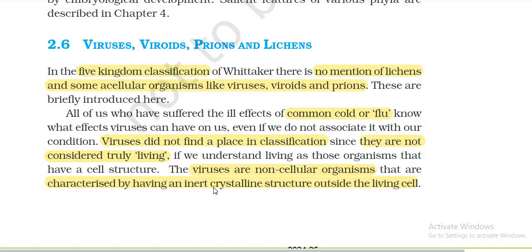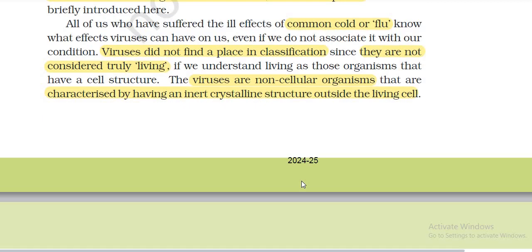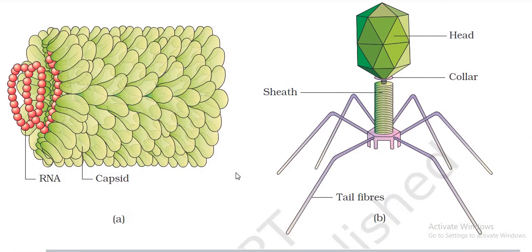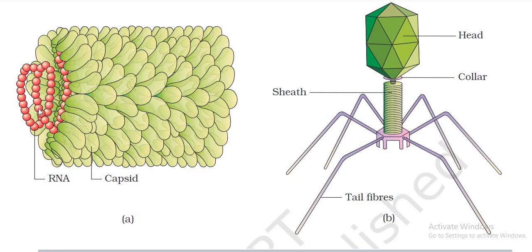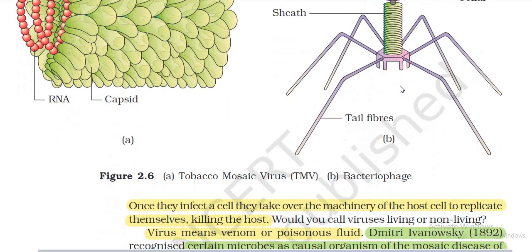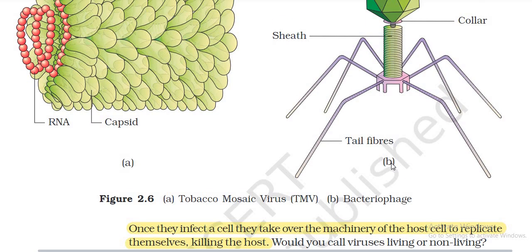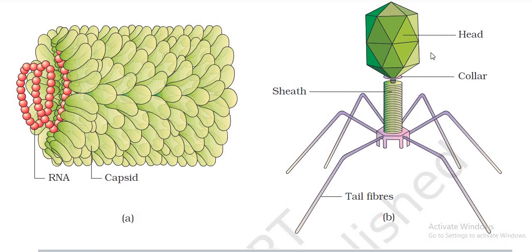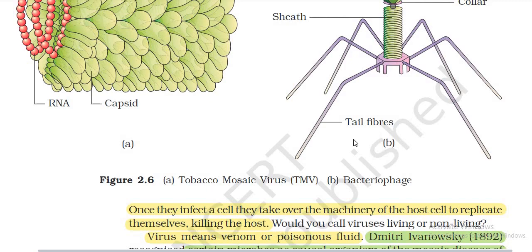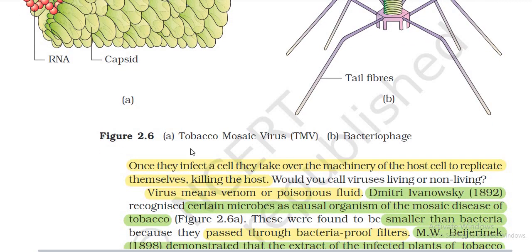If we understand living as those organisms that have a cell structure, then viruses are non-cellular organisms characterized by having an inert crystalline structure outside the living cell. They have an RNA and a capsid. Examples are the tobacco mosaic virus, TMV, and the bacteriophage, which has a head, collar, sheath, and tail fibres.